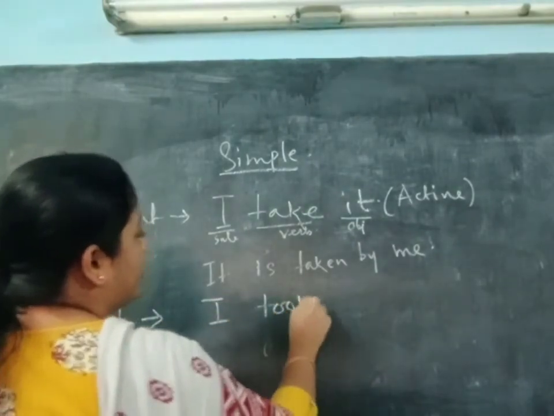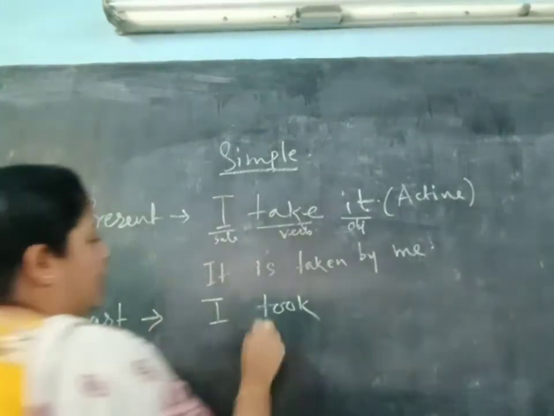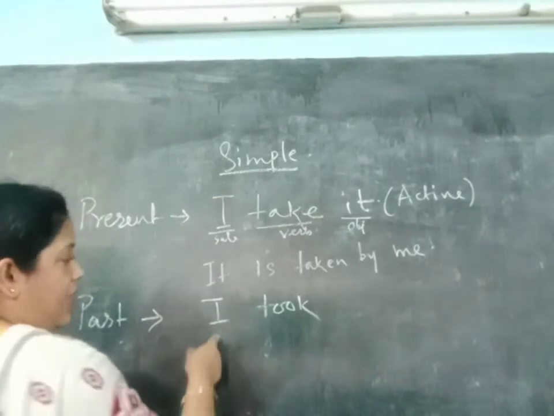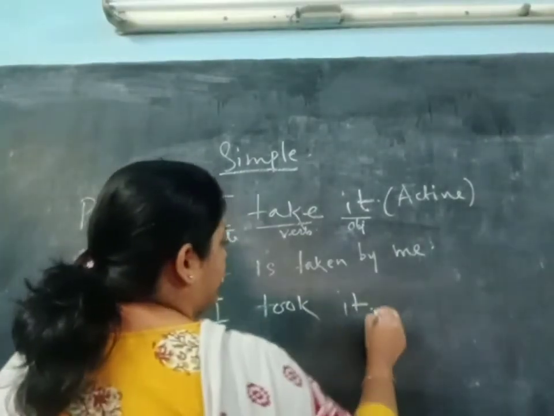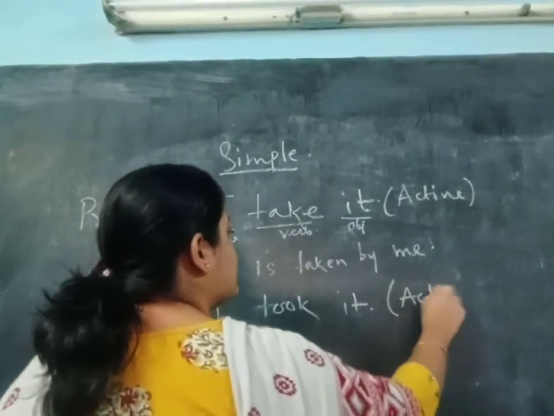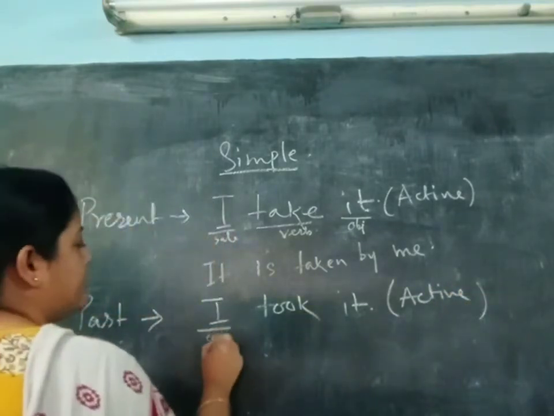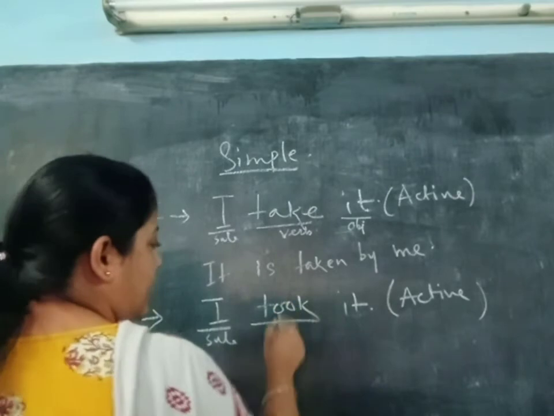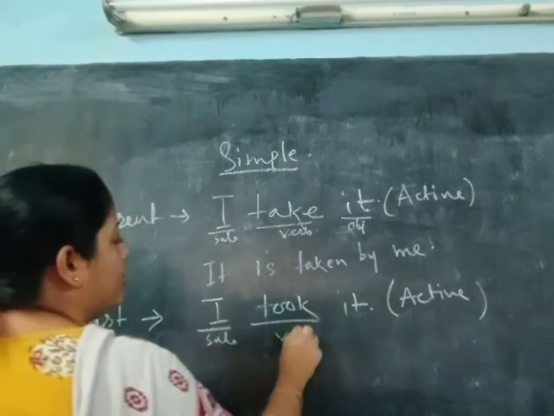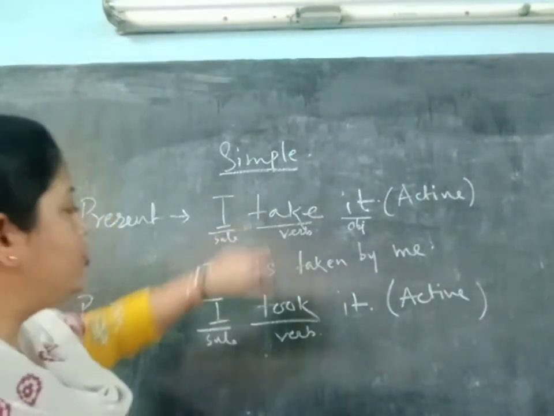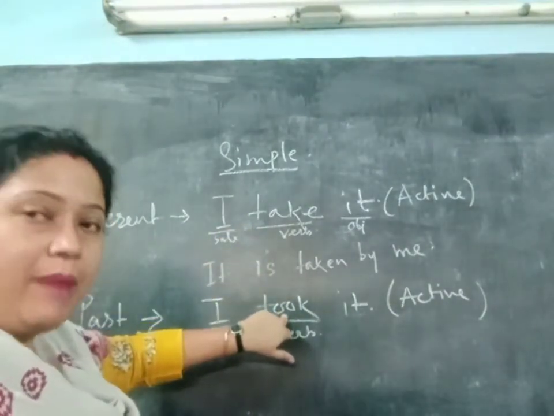Okay. Now, if I do it in the past tense, what will I write? I took tea. Only I will change the tense. Tense means tense of the verb. Okay, it is also active voice. Now see, I took tea. I is the subject. Took is the verb. You can see take was there in simple present form. Took is in simple past form.